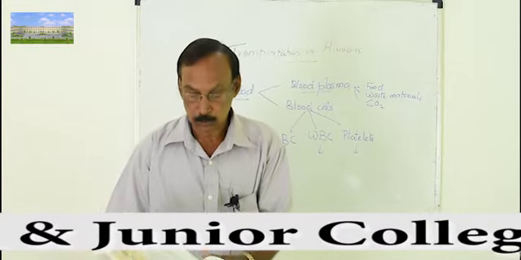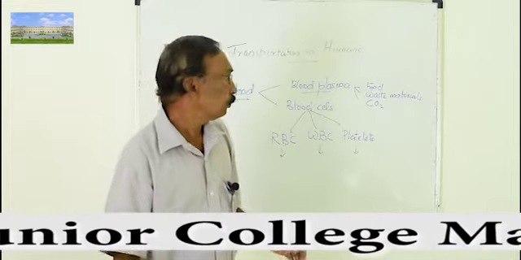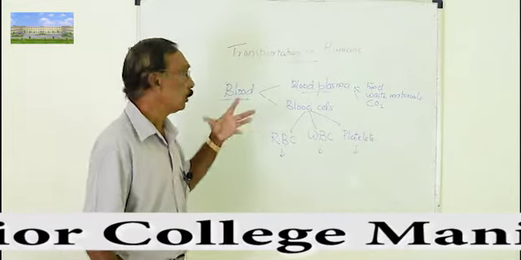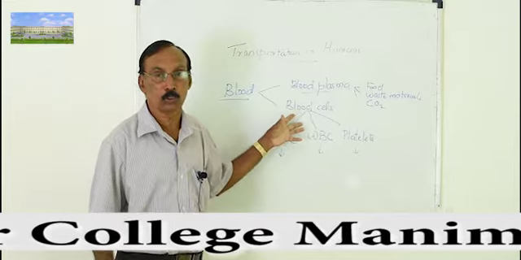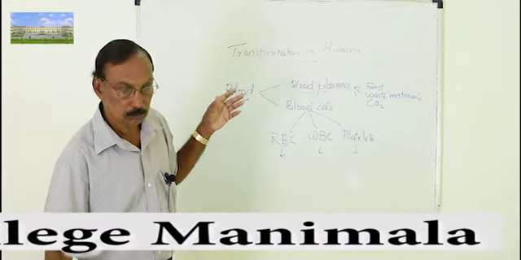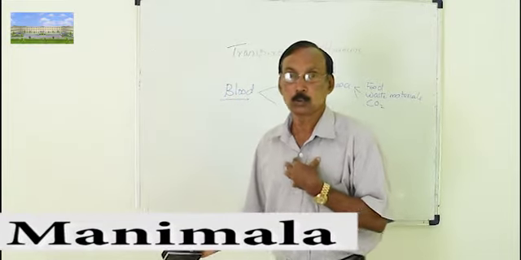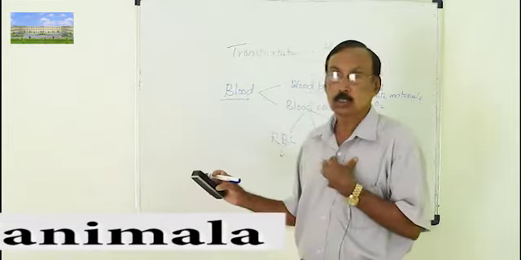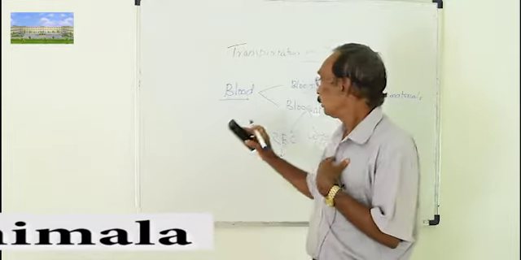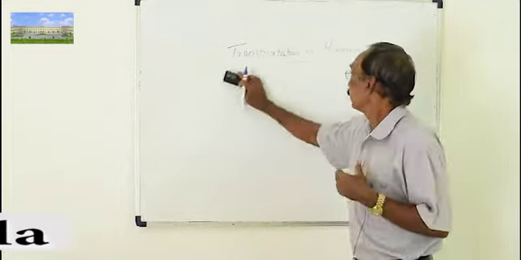You can see the blood is transported to various parts of the body because of a pumping mechanism. Which part of the body is actually pumping blood to all parts of the body? All of you know, the heart is the pumping organ. Now we are going to see the structure of the heart. Our pump transports blood from the heart to various parts of the body. You studied the structure of the heart also in earlier classes.